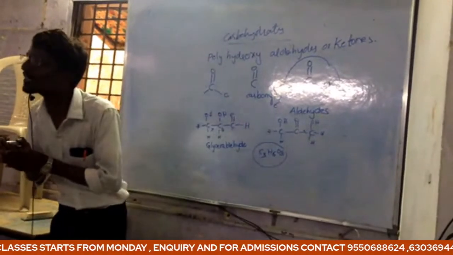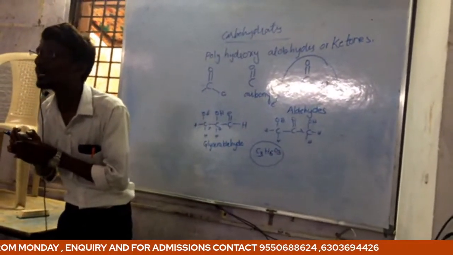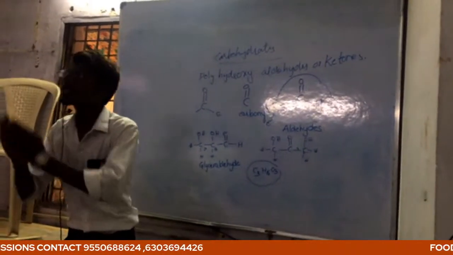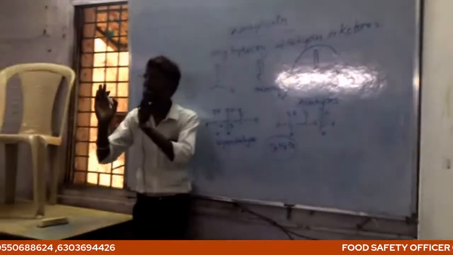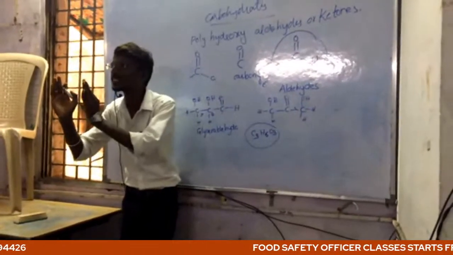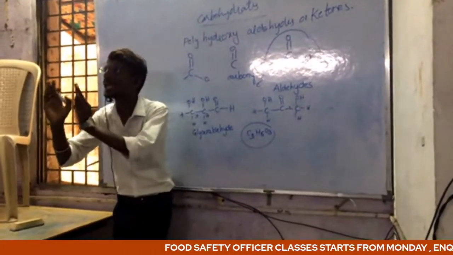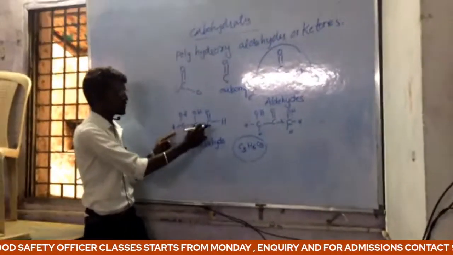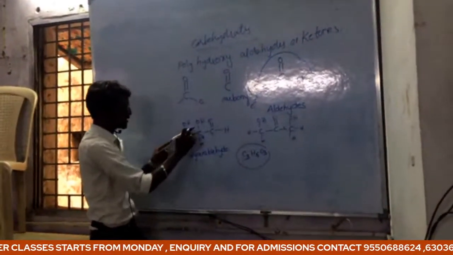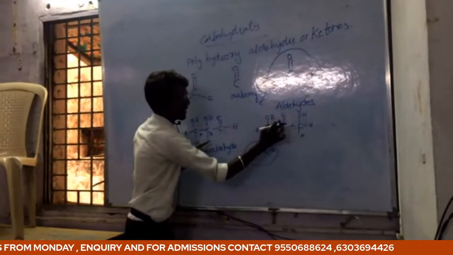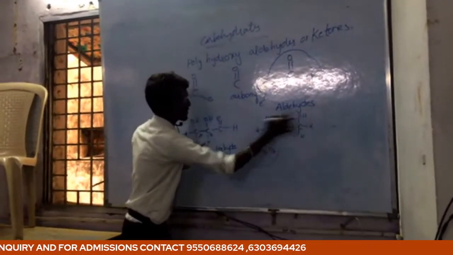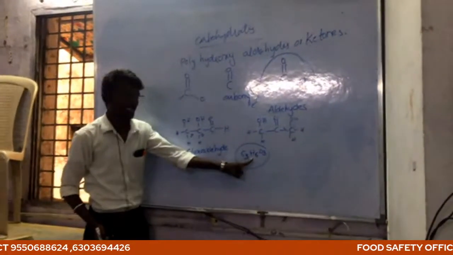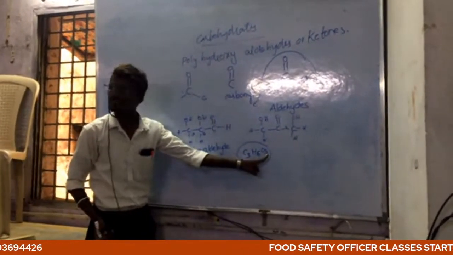So what are isomers? How do you know isomers? Isomerism. Any substances which exist with the same molecular formula. When we see these two, 3 carbon atoms are there, then 6 hydrogen atoms, and oxygen atoms are 3.